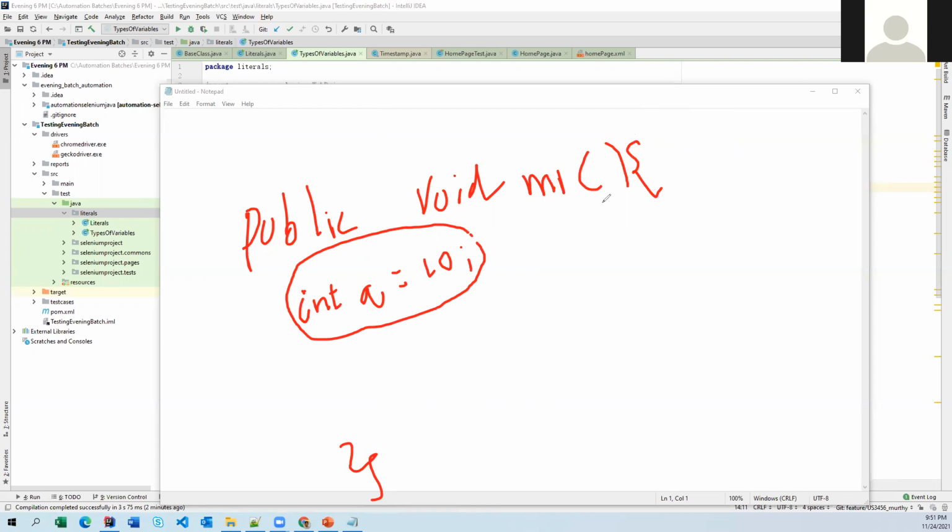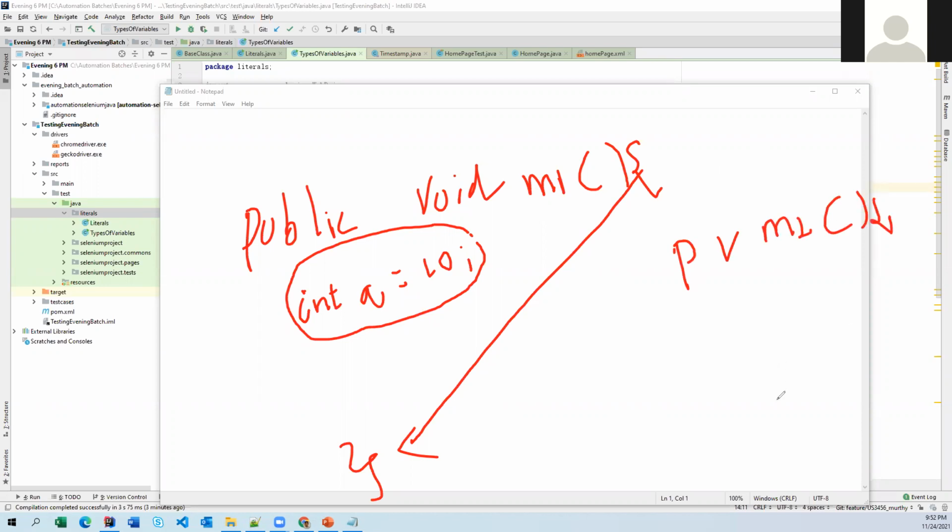Once the execution of this method is done, we cannot access this variable. Also, the access level of this variable is within this block only. You cannot use a variable declared inside this method from other methods. Let's say you have declared public void M2.